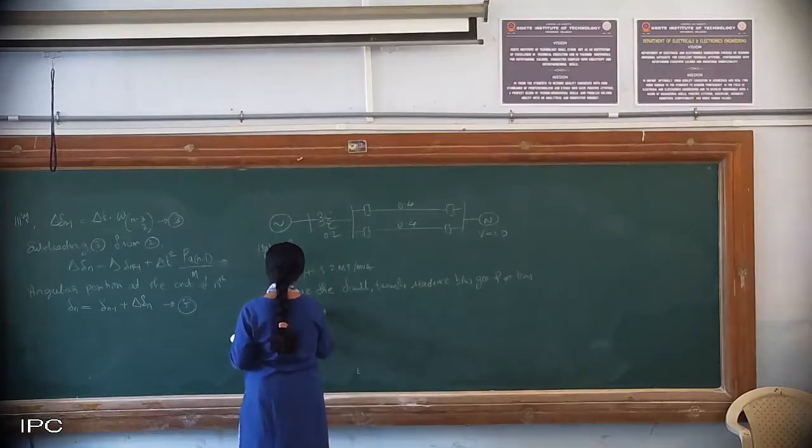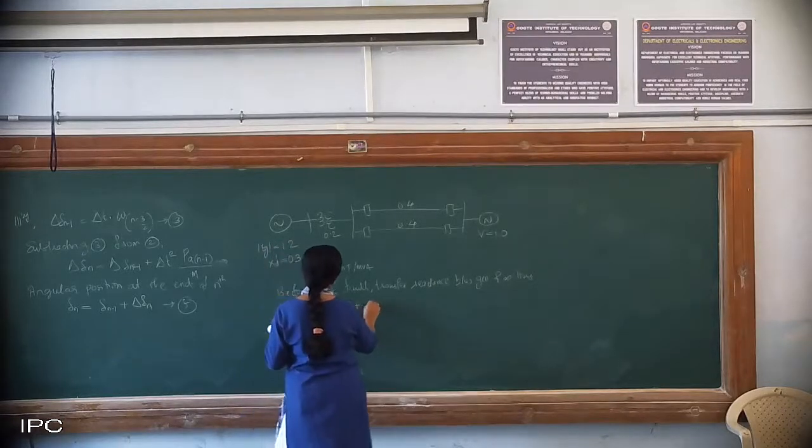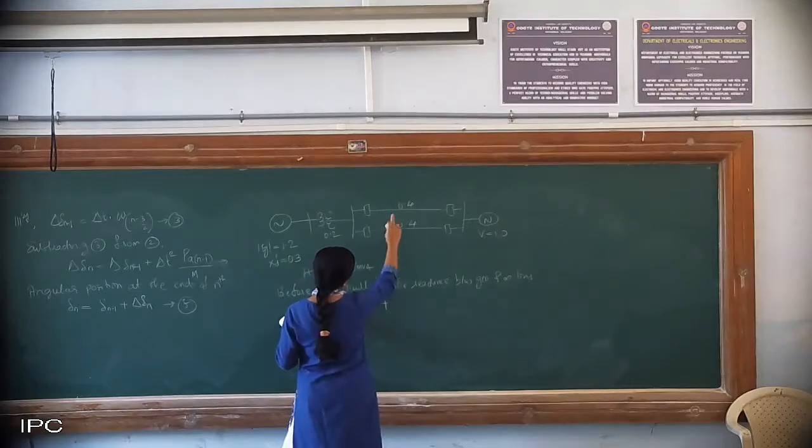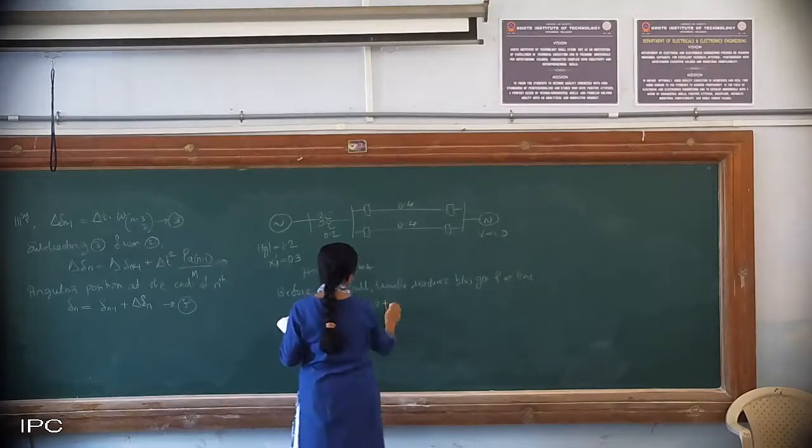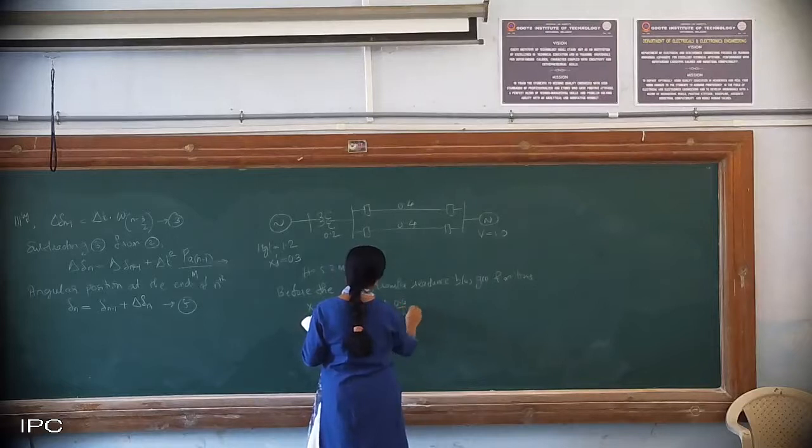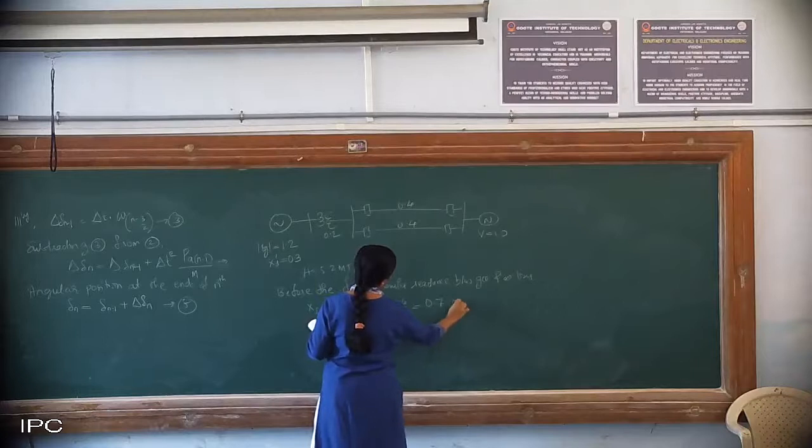So X1 is equal to 0.3 plus 0.2 plus these two in parallel, so 0.4 by 2. Your X equivalent is 0.7 pu.